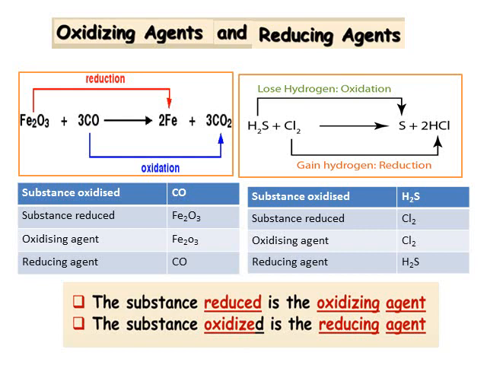And as I have told you, oxidizing agent is the substance reduced, that is Cl2. Reducing agent is the substance oxidized, that is H2S. So it is in this manner we have to identify different substances and agents in a redox reaction. We have to always remember that the substance reduced is the oxidizing agent. The substance oxidized is the reducing agent. For the examples given above, you can apply the same principle, make a tabular column and copy it in your notebook.